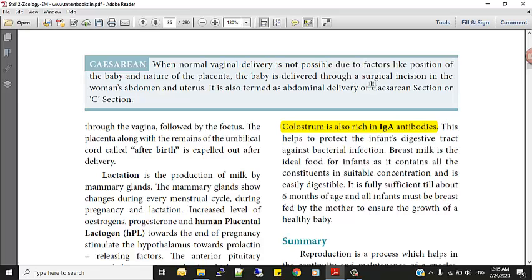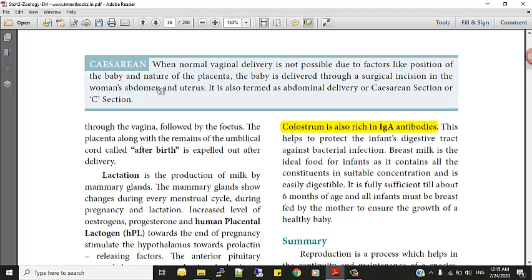The baby is delivered through a surgical incision in the woman's abdomen and uterus. Surgical incision means an operation: they cut open the uterus and remove the baby from it. So this is called a cesarean. This operation is called a cesarean section or C-section.